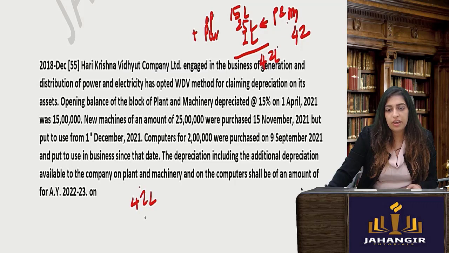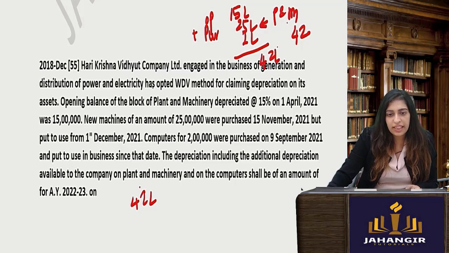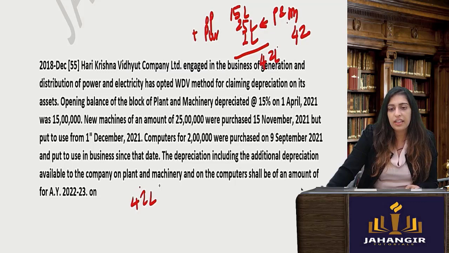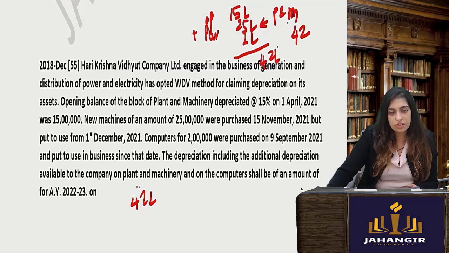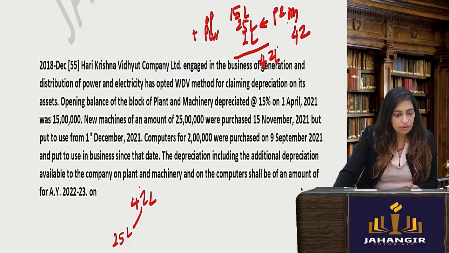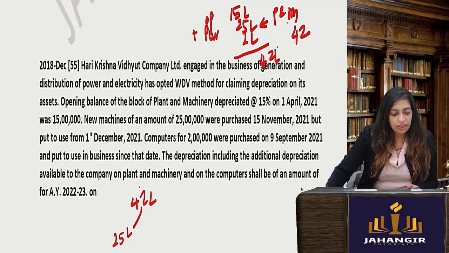So let us first find out normal depreciation. But for any asset used for less than 180 days, the new machine was purchased and put to use in December. So you count December, Jan, Feb, March. So that's only 4 months, 4 3s are 12, 120 days. So this part of the machinery will be 25 lakhs. You will not get the full depreciation. You will get only 7.5%.